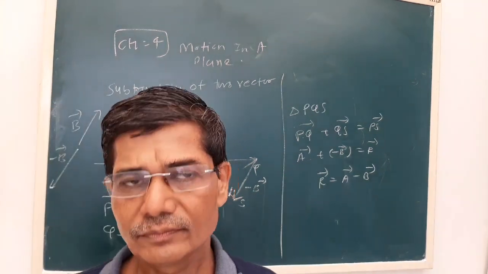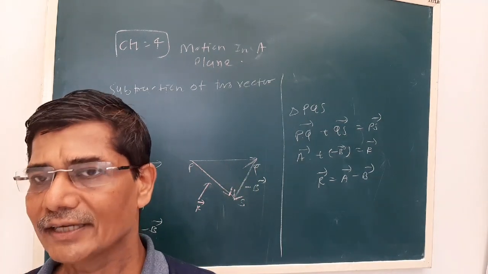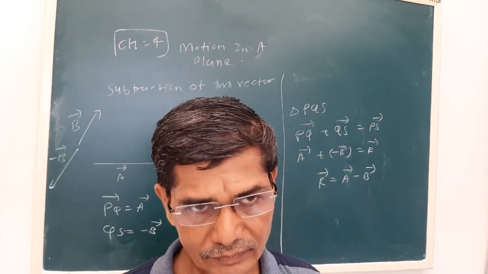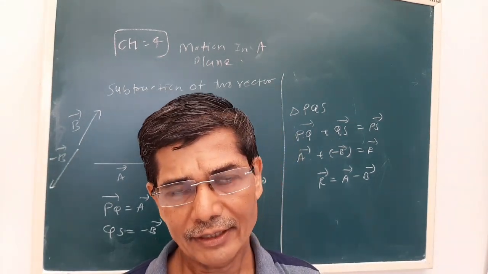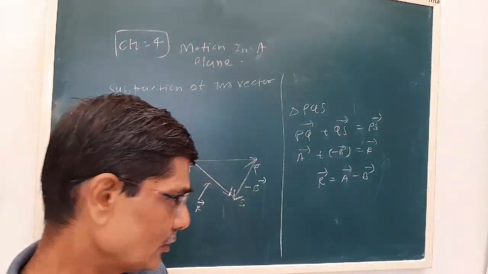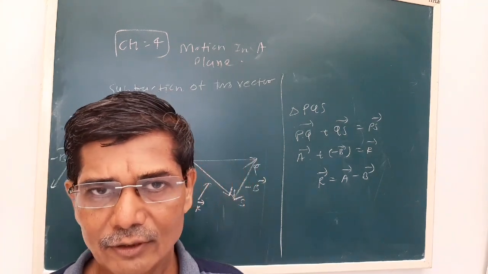We also saw the subtraction of two vectors, and the properties of vector addition: vector addition is commutative and vector addition is associative also. But remember, the subtraction of two vectors is not commutative. That we have to keep in mind.